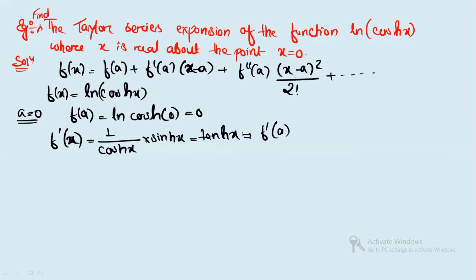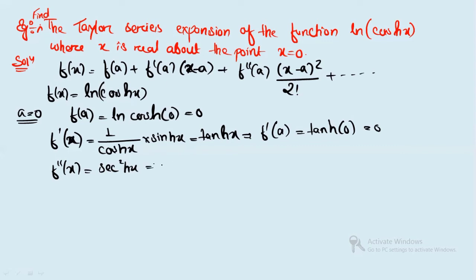From this you will get f'(a), with x equals 0, as tan hyperbolic 0, which is 0. Similarly, f''(x) is the derivative of tan hyperbolic x, which gives sec square hyperbolic x.